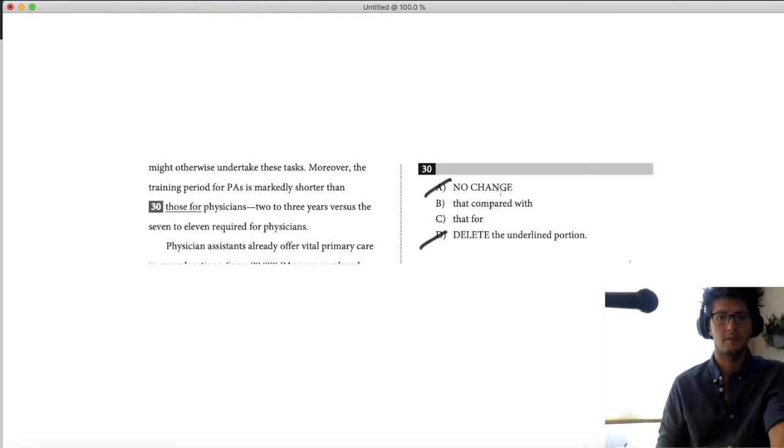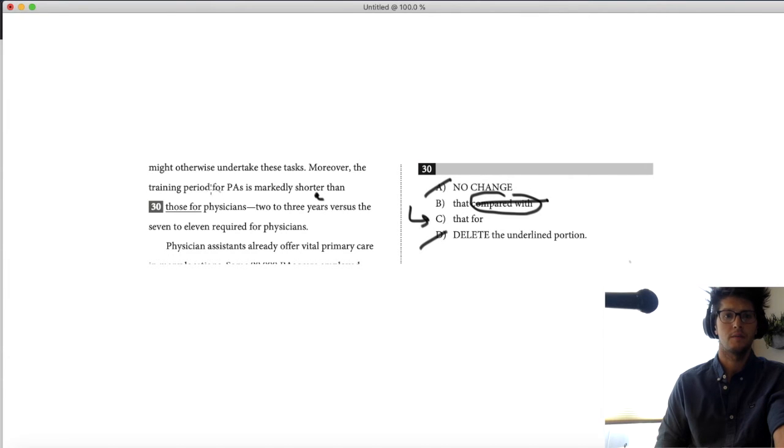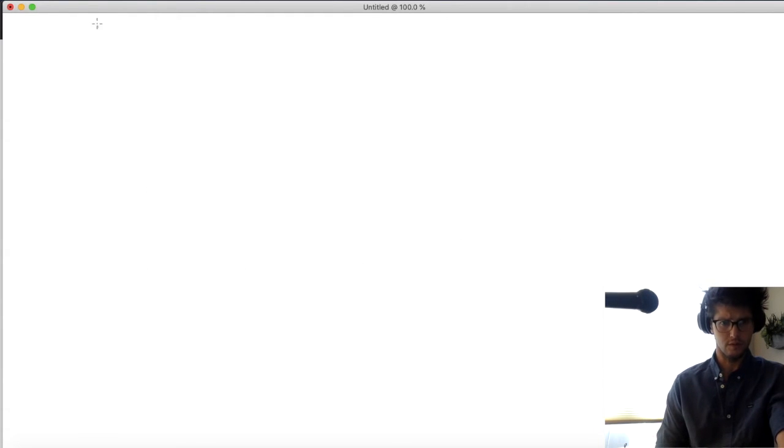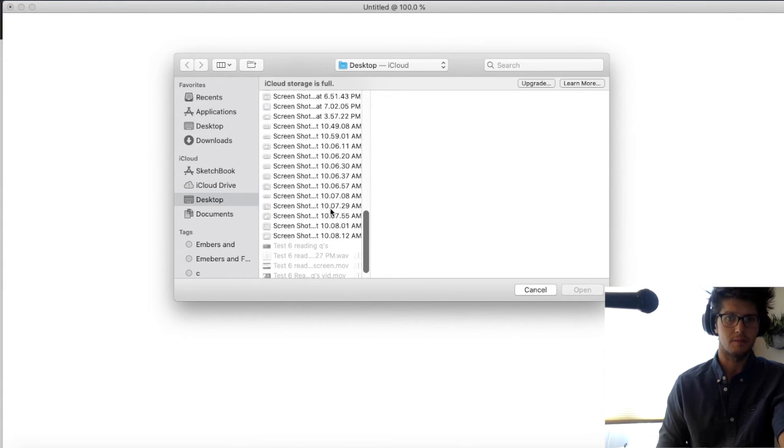Now, you don't need to say compared with if you're already using an ER. Shorter is a comparative term. Anything with an ER is comparing two things. So we don't need to say compared with. That's extra. That for physicians, remember we said those was wrong because it wasn't training periods, would be those. Training period, singular. That, singular. So there's the best answer. Comparison questions. Those ones are really important. They don't come up that much, but they seem to be a question that stumps people a lot of times.